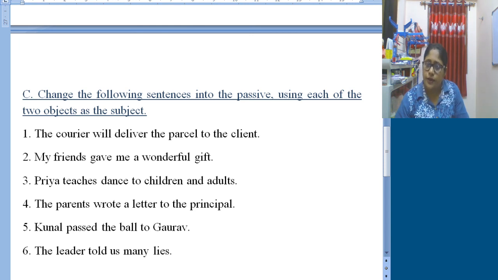And number 6. "The leader told us many lies." So "us" and "many lies", these two are objects. If you want to make "us" the subject, "us" will be turned into "we", so "We were told many lies by the leader." And if you want to make "many lies" your subject in passive form, then "Many lies were told to us by the leader." I hope all of you understood today's discussion.